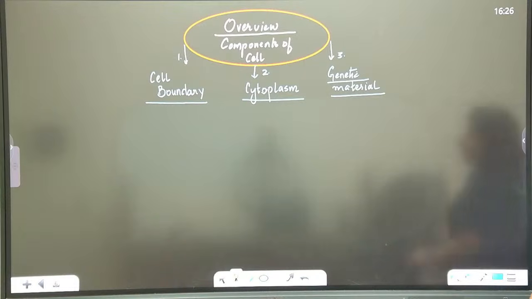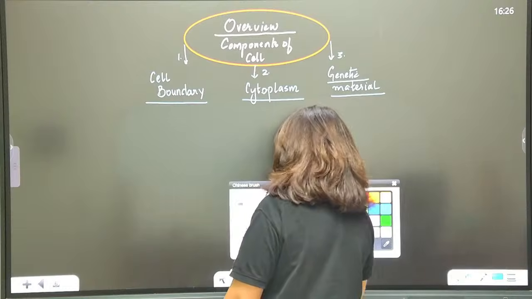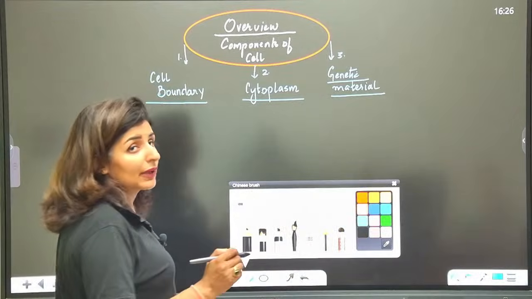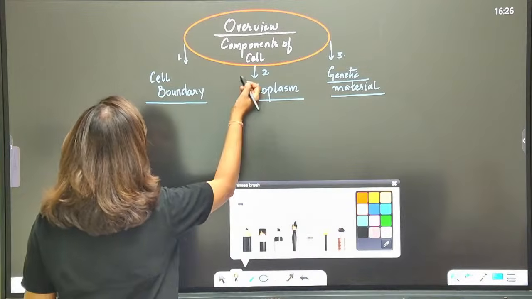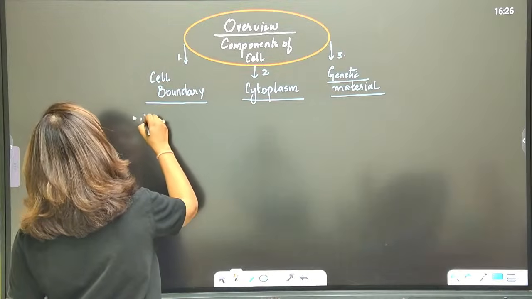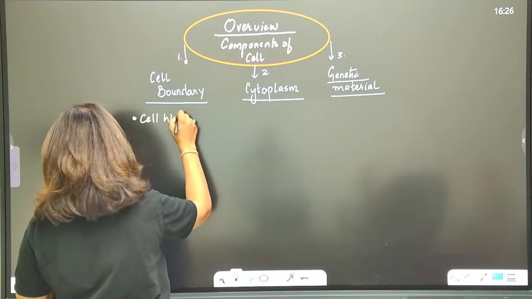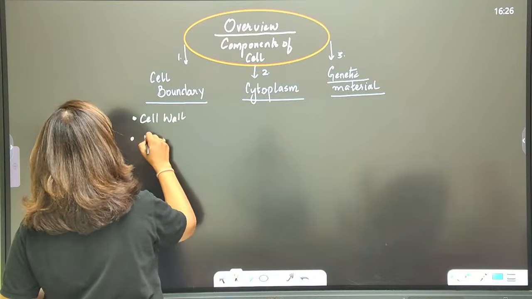If we talk about the cell boundary, guys, this boundary is made up of different components. It could be cell wall, then plasma membrane.